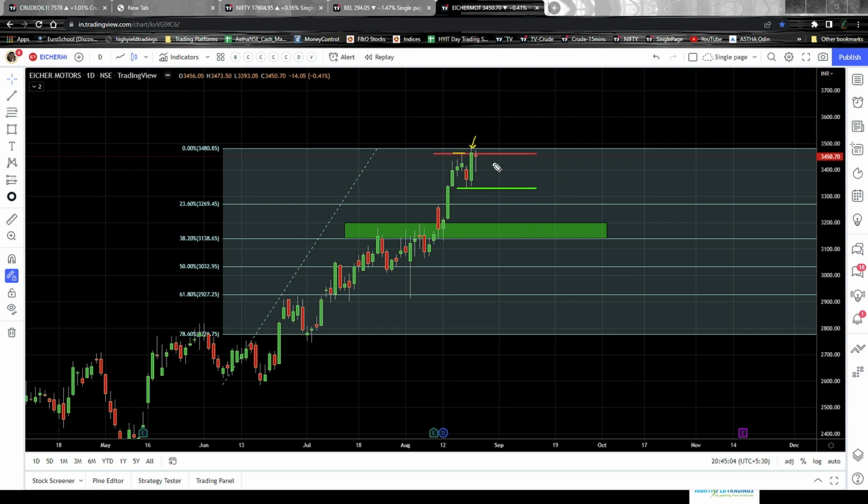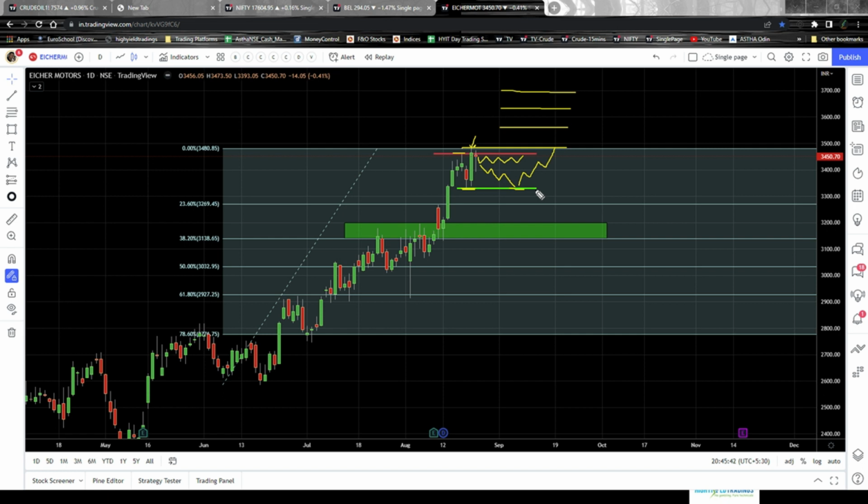So a couple of options here. The support level is this swing low, the recent swing low, the latest swing low. So that has to be a support. Now either the stock will move sideways for some time, or it will come down, take a support here and move up further. If it moves up further, the first target will be this. Draw a Fibonacci extension to know target number 2, target number 3, and target number 4. Those will be your targets, right from target 1 to target 4.